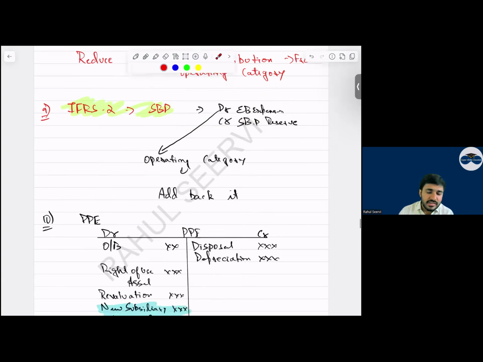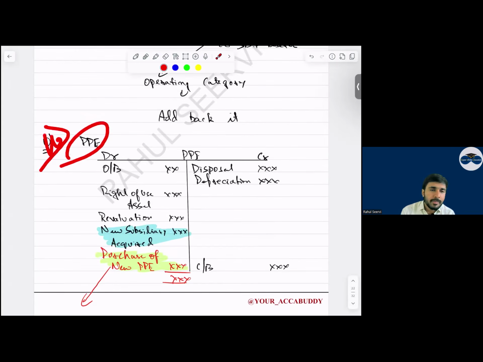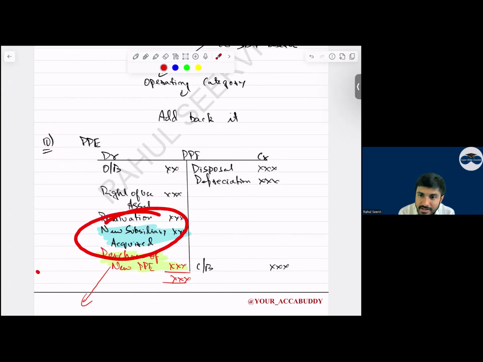Yes, sir. Then the 10th one, PPE. See, when we do PPE in case of consolidated books: opening, closing, depreciation, disposal, right of use asset, revaluation. If we have acquired any new subsidiary, recognize that subsidiary's PPE also. The remaining, what will you get? The remaining you will get as the purchase of new PPE.